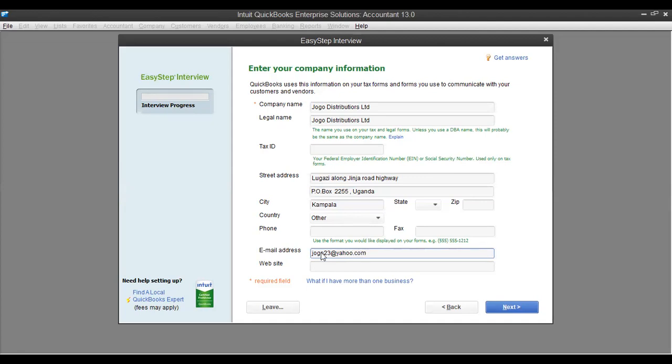They give us even a website, Jogo Distributors Limited dot company dot org. Okay, then you go to the next page.